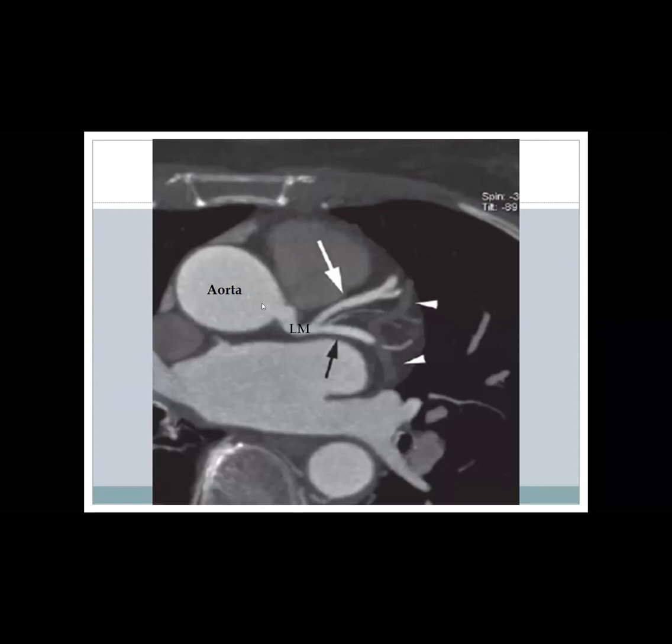Anterior. This is LAD. This is the aorta. This is the left coronary sinus. This is the left atrium, and this is SVC or part of the right atrium. This is most likely the non-coronary cusp. This is the right coronary cusp, and this is the left coronary cusp. We agreed that this is the left main. This is the RVOT. Okay. What is this vessel with the white arrow?